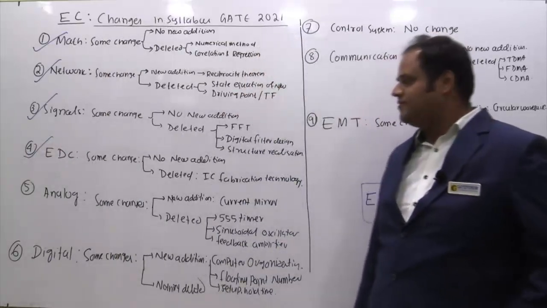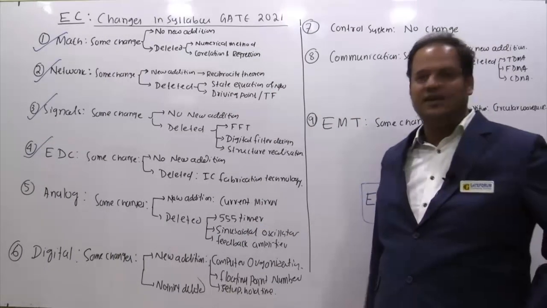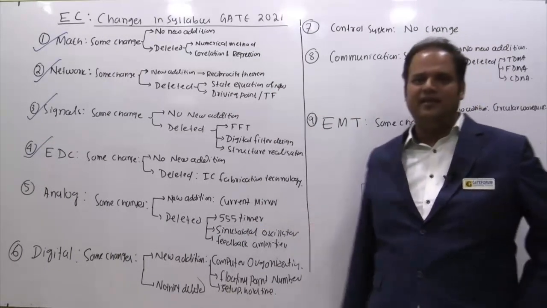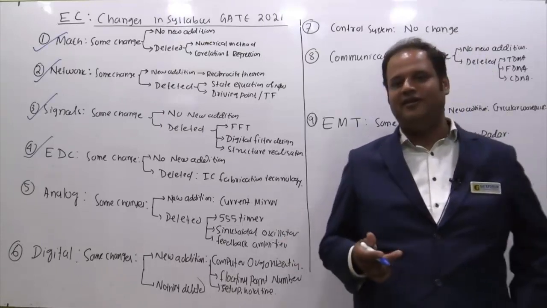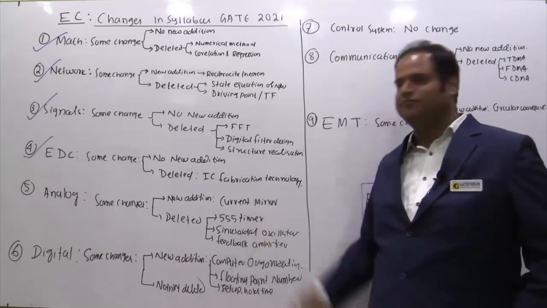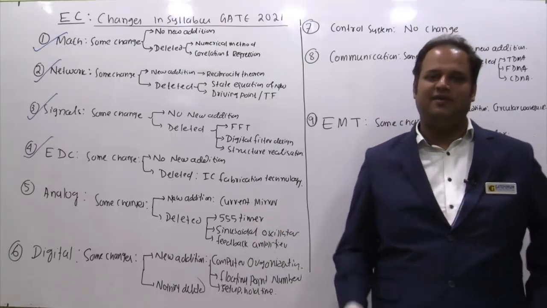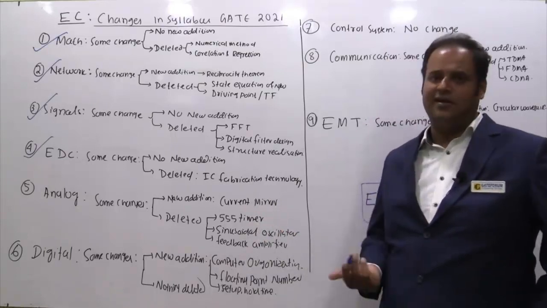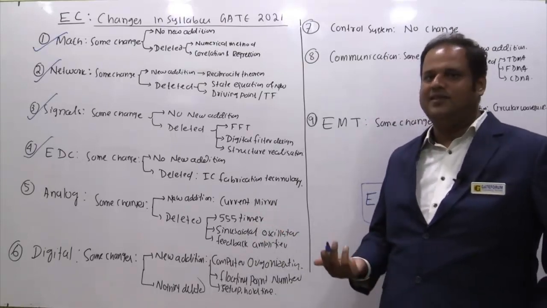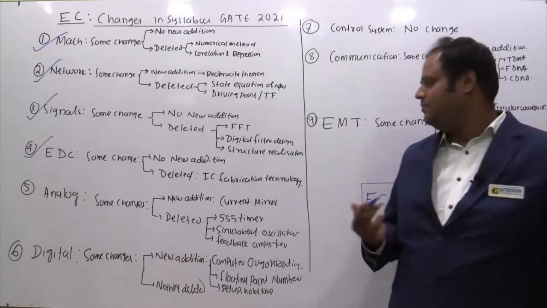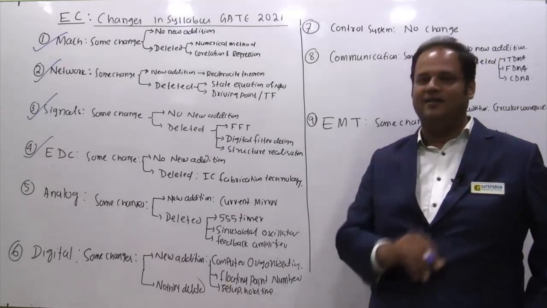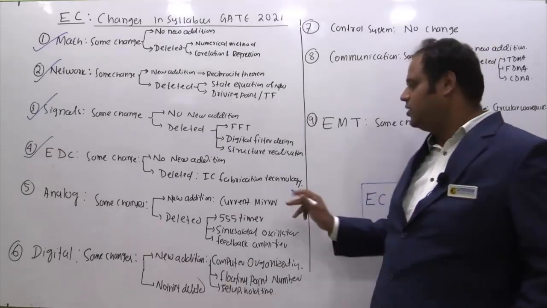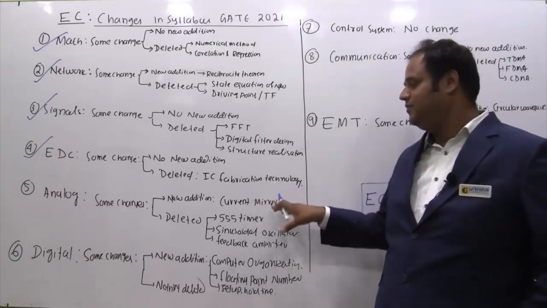Coming to analog circuits, here also some changes. What is newly added? Current mirror circuit. I think even though current mirror circuit was not in the GATE 2020 syllabus, it was not written exactly as this word, current mirror used to be a very popular topic even in previous years' GATE, and questions used to come. So I think most faculties and students must have gone through current mirror. In case you skipped it because current mirror was not written in the syllabus, from this year onward you must go through current mirrors, because this word is officially mentioned.